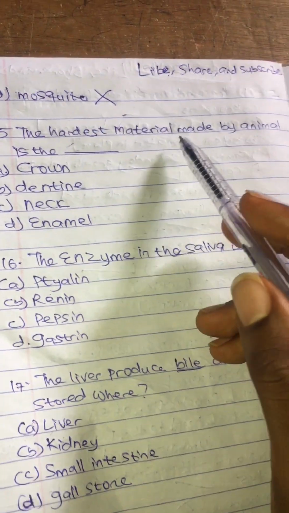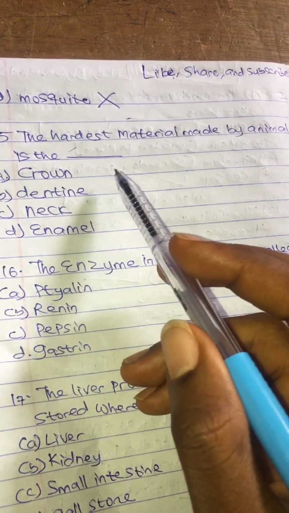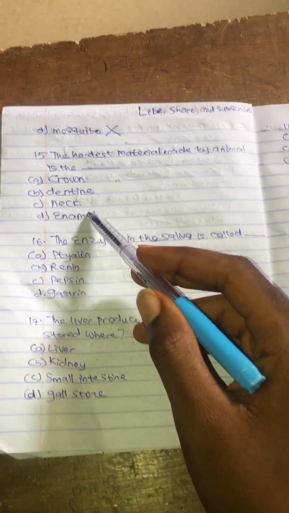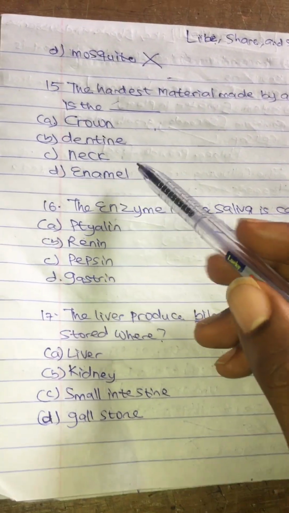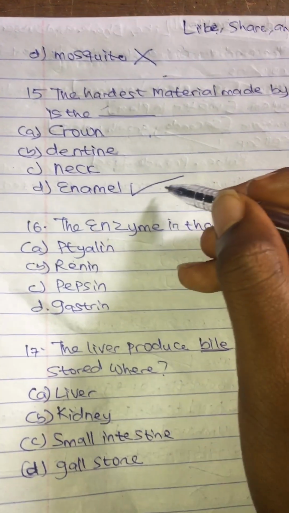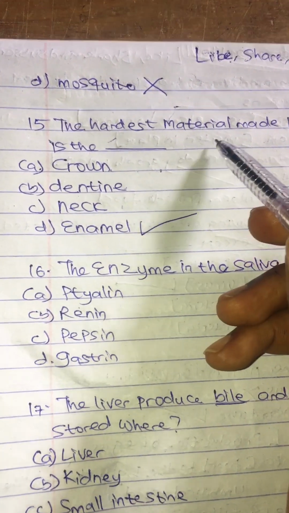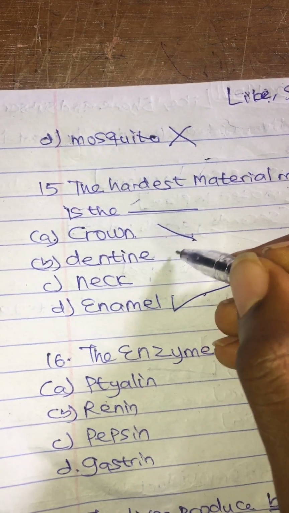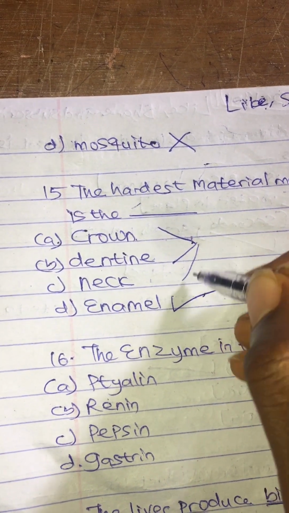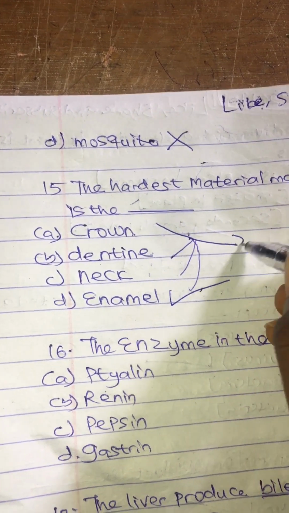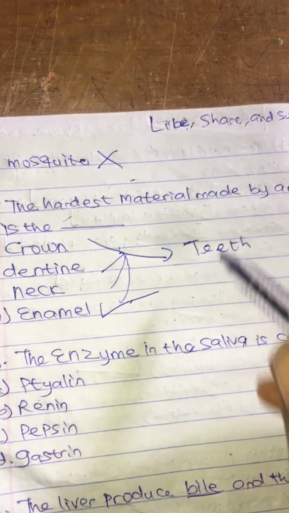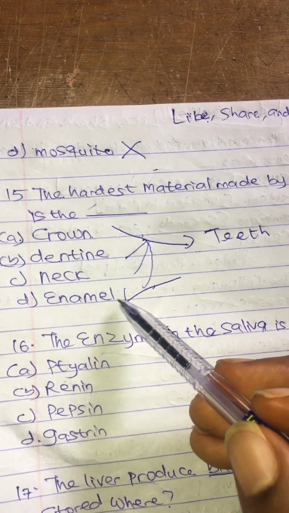The hardest material made by animals is the dash: crown, dentine, neck, and the enamel. So the correct answer here is the enamel. Enamel is the strongest, the hardest material, and it is found in the teeth. Crown, dentine, enamel, they are all found in the teeth. So the correct one here is the enamel.